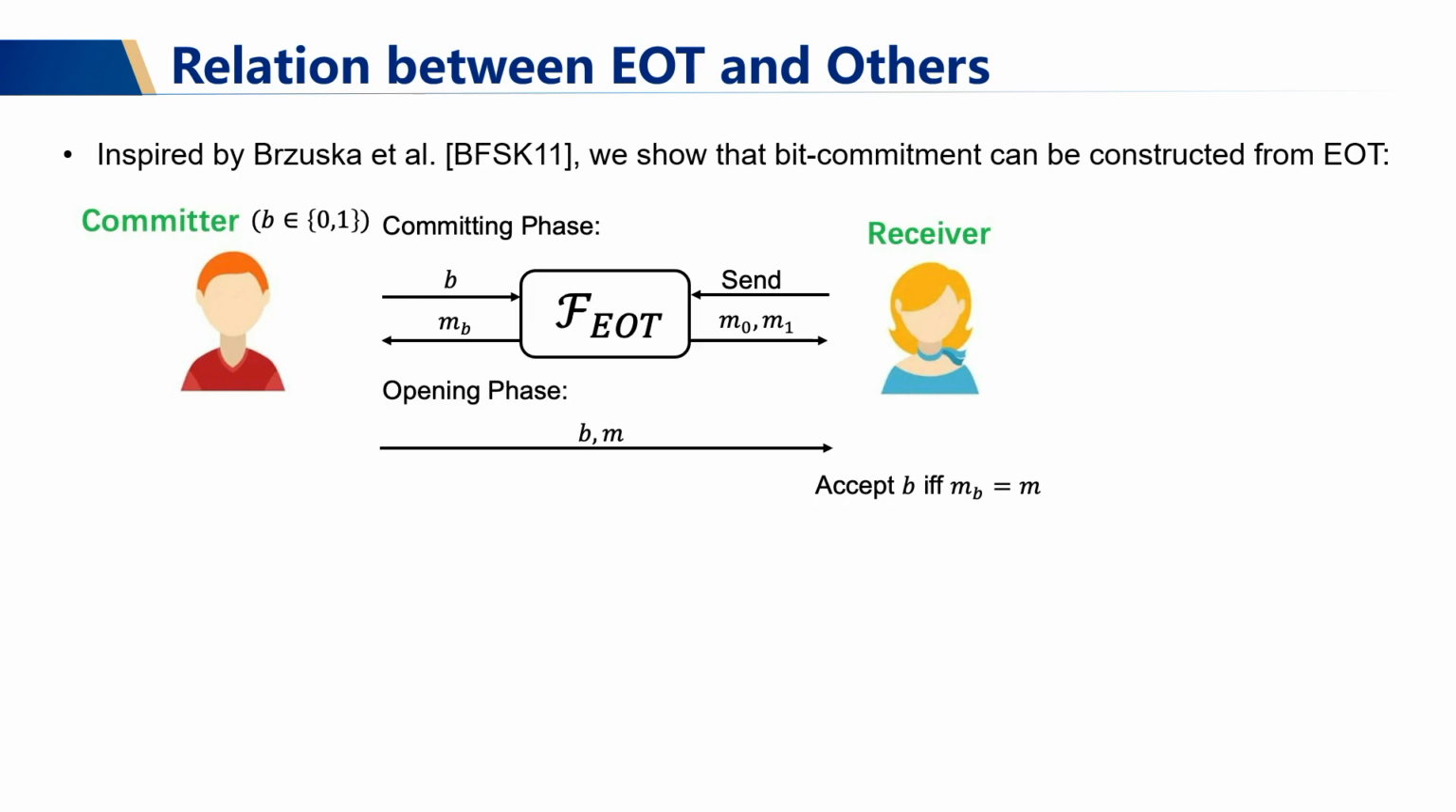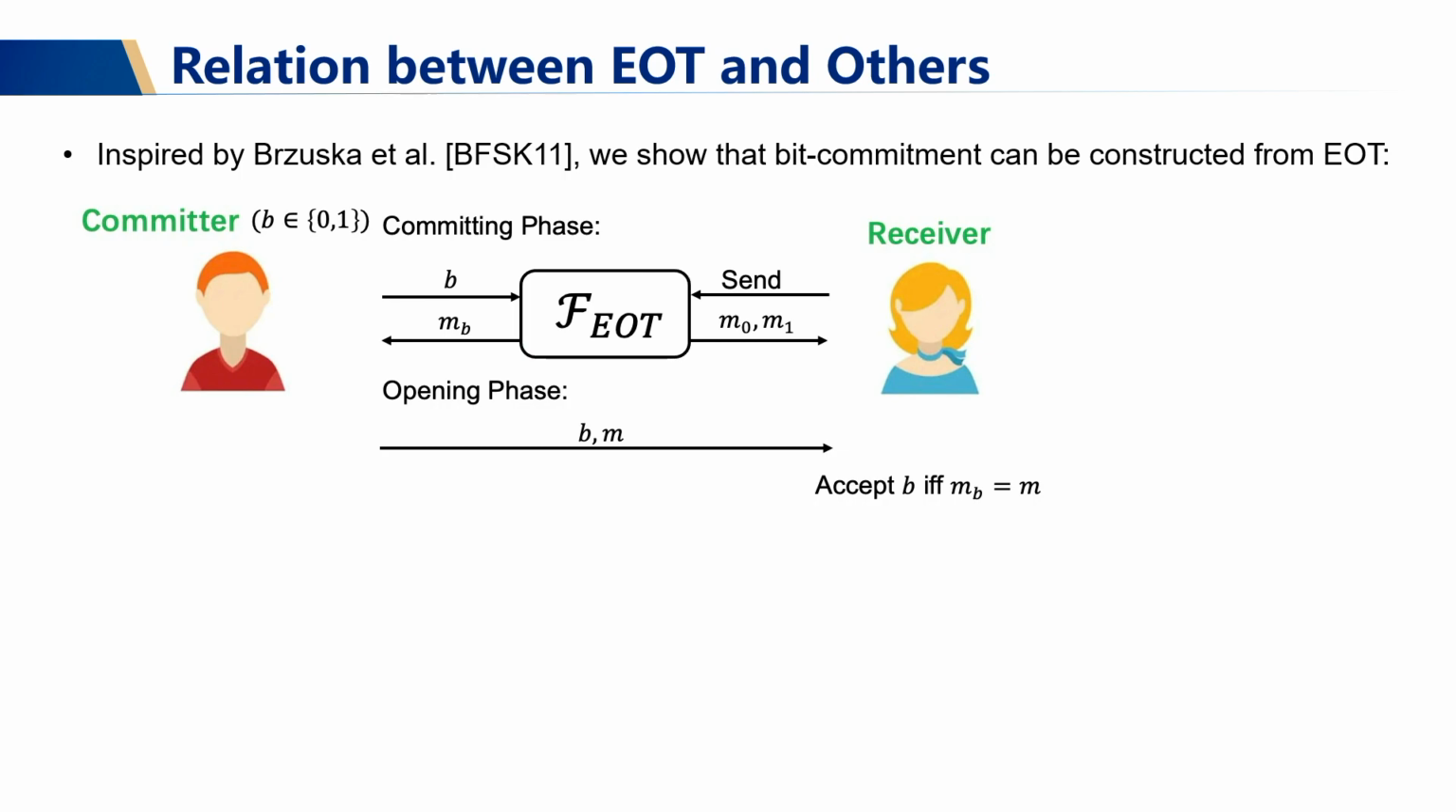As you can see, in the committing phase, the committer will play the role of the EOT receiver, and the receiver will play the role of the EOT sender. And at the end of the committing phase, the committer will receive his OT message MB, which will be used as the opening message later in the opening phase.